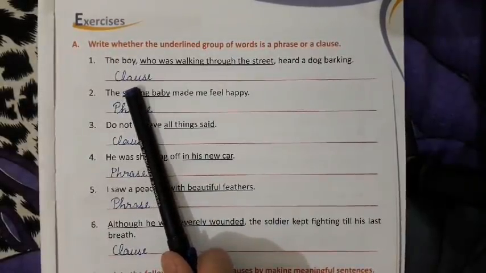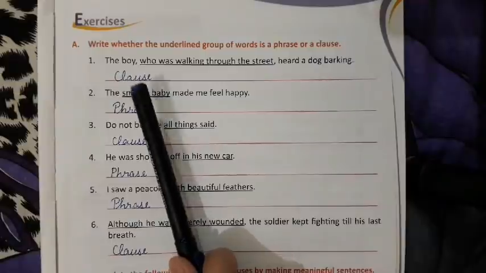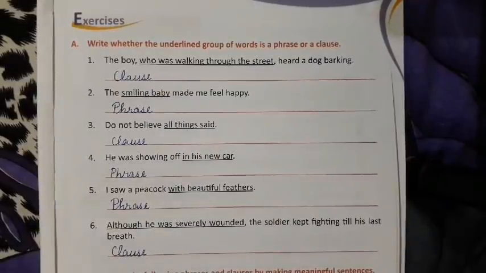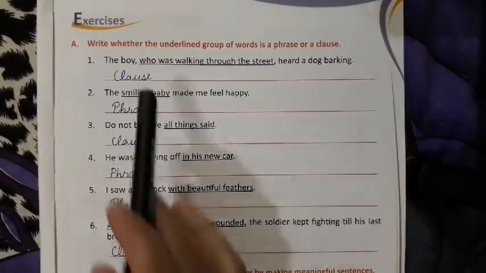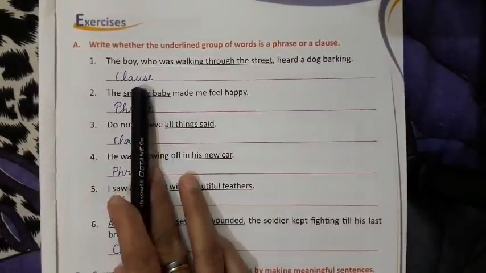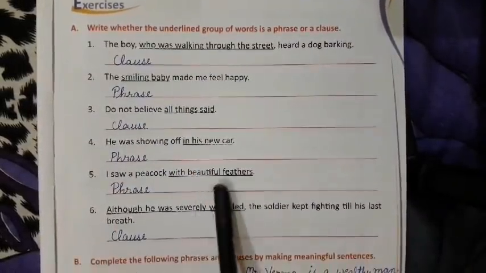In this way only you will write clause. Clear? I hope it is clear how you will do this exercise. Simply you will write here clause. Answer 1, clause. Come to the next question.